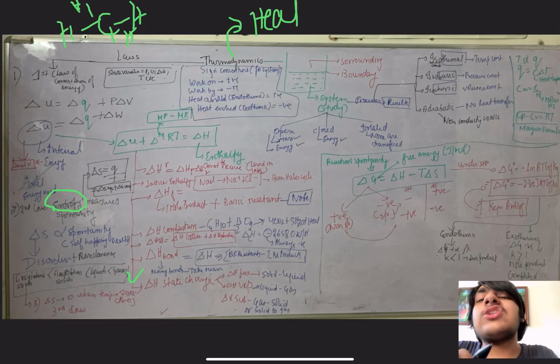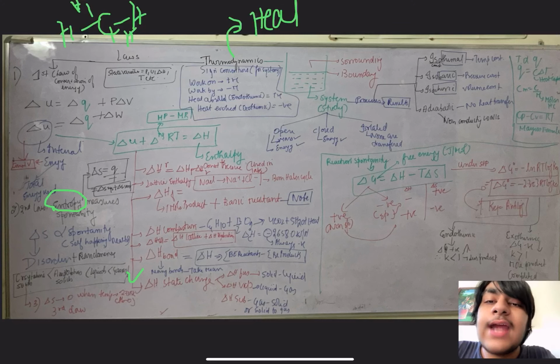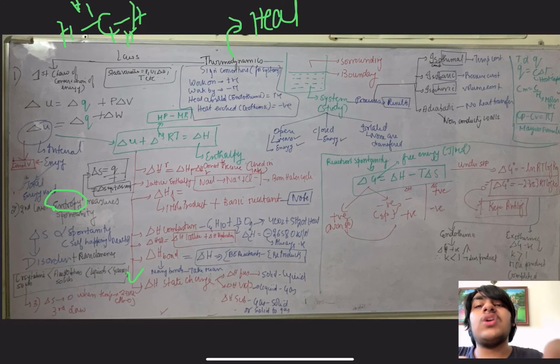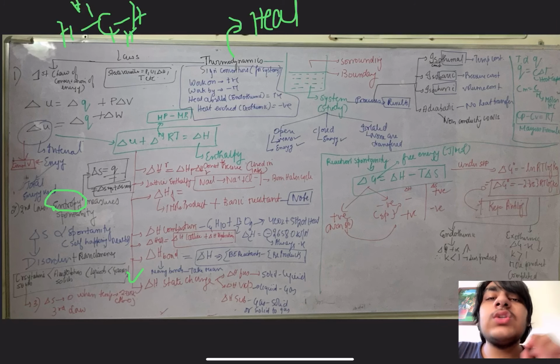In case the reaction is endothermic, then delta H is what? If the reaction is endothermic, delta H is positive, and what is the value of delta G? Then delta G is also positive. And in that case, if delta G is positive, the K equilibrium would be a very small value because it is opposite to delta G. So the K equilibrium will be a very small value, and because of that the product will be formed less in endothermic reactions.